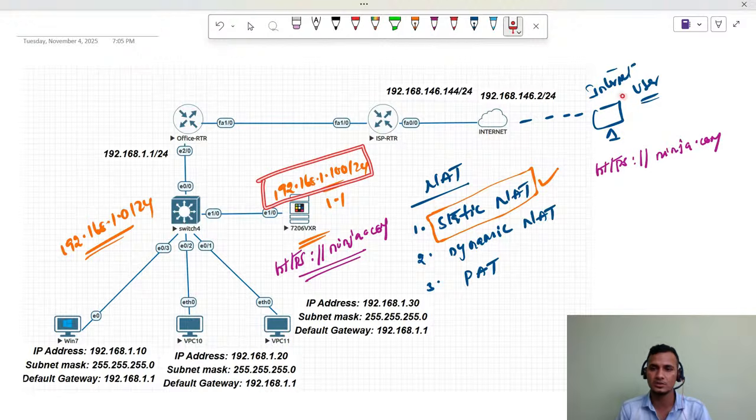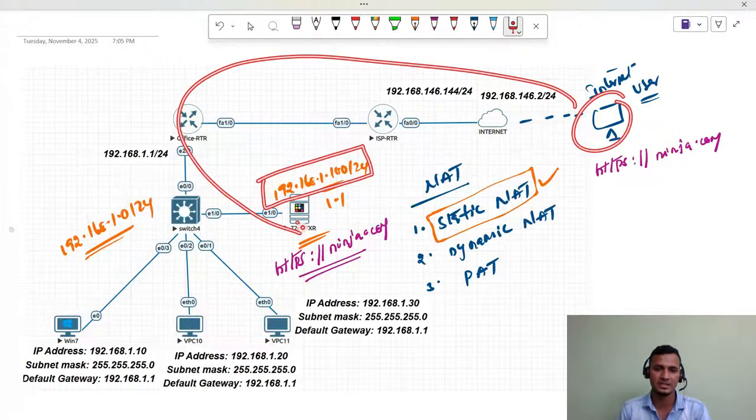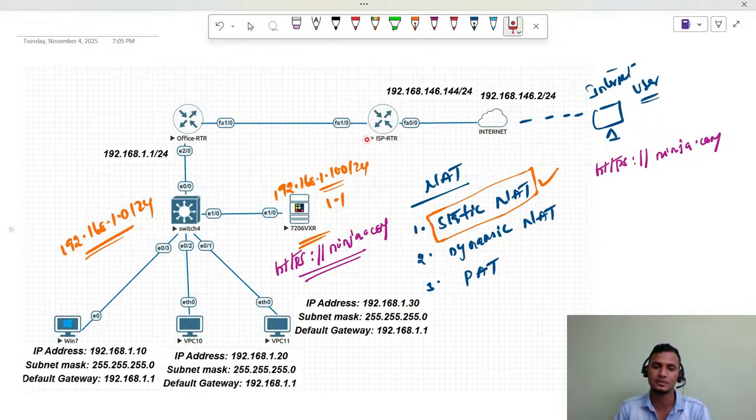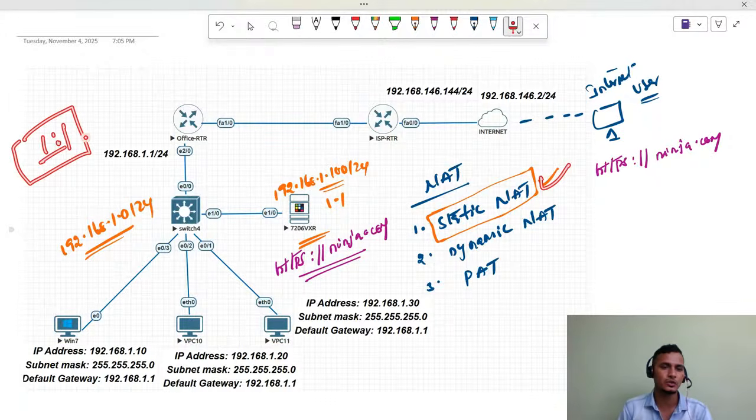If this user tries to access ninja.com, that is not going to happen, because here we have a private IP address. We studied long back that private IP addresses are not routable, and this user is not even aware of your private IP address. To do that, once we have hosted our web server here, we need to perform a static NAT. Static NAT is nothing but one to one mapping.